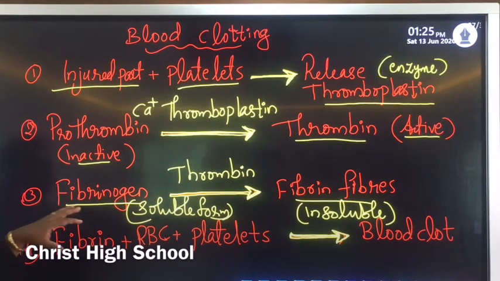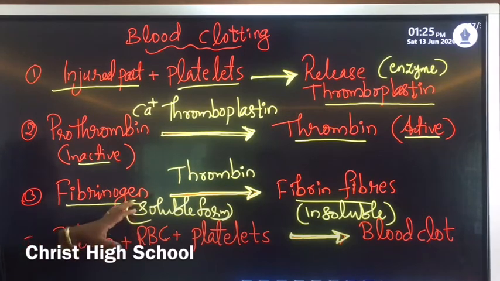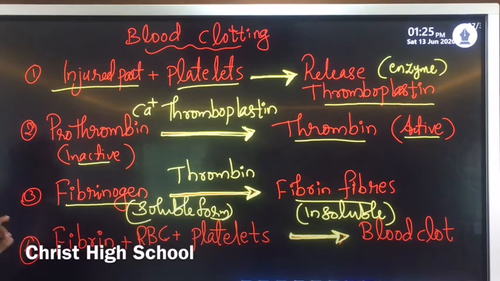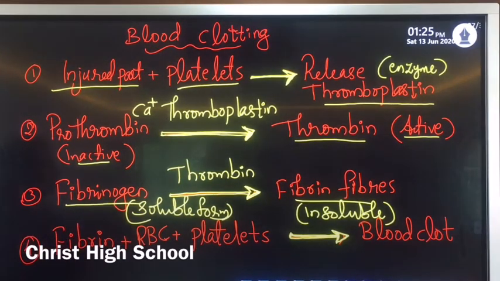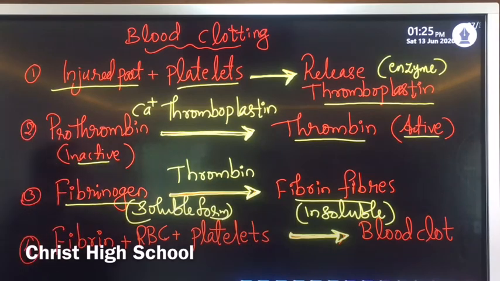So this soluble fibrinogen should convert into the insoluble form for clotting of blood. Clear? So active thrombin converts soluble fibrinogen into insoluble fibrin fibers. In the form of fibers, that is known as fibrin fibers, so now it is the insoluble form.